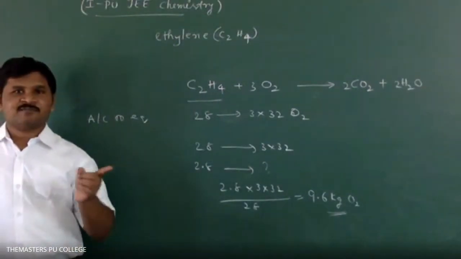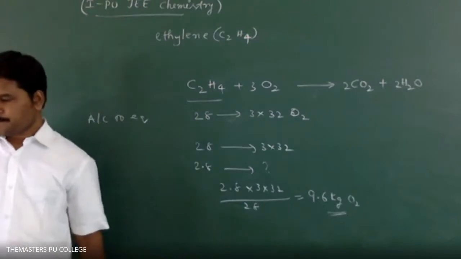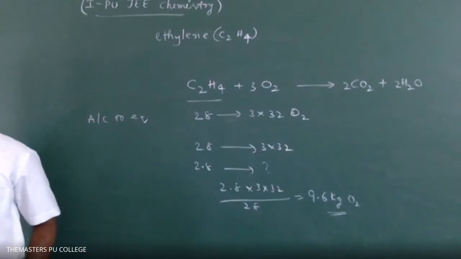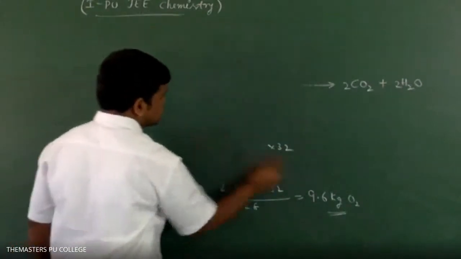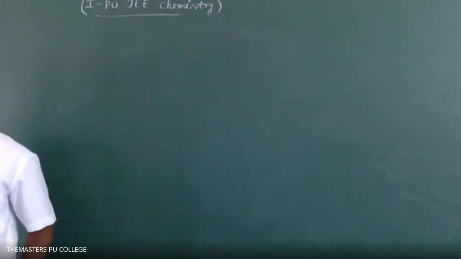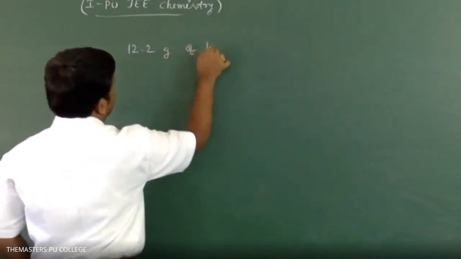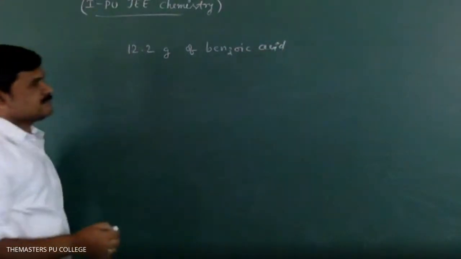For this I will write equation. You please solve your own. How many grams of NaOH required to neutralize, I repeat, how many grams of NaOH required to neutralize 12.2 grams of benzoic acid? The question.